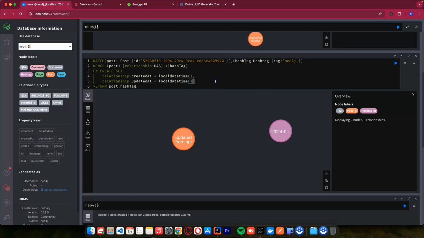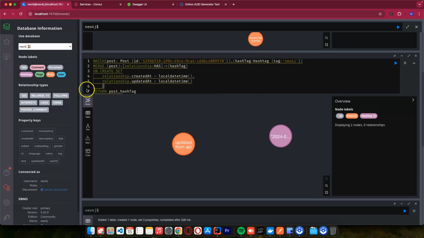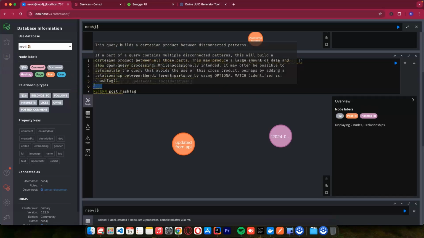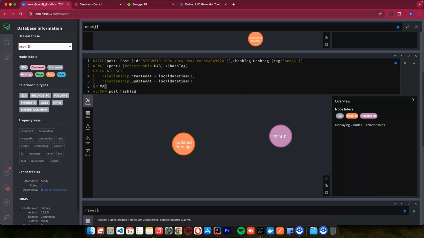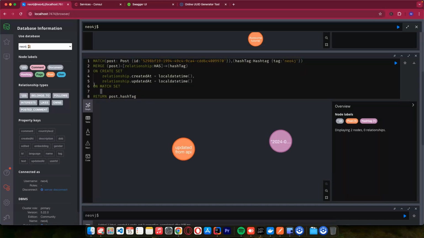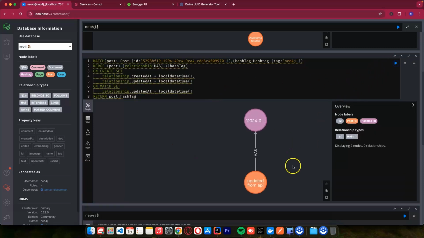And let's remove this because this is going to be the last one. And here on match set, and I can copy this one. In case maybe you updated the post and this tag already exists, you can just say this has been updated this time. So if I do this and run this,